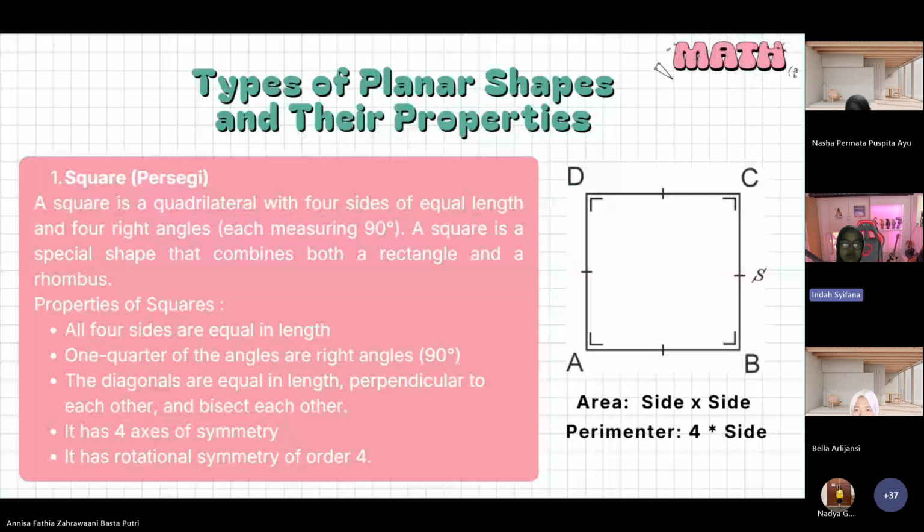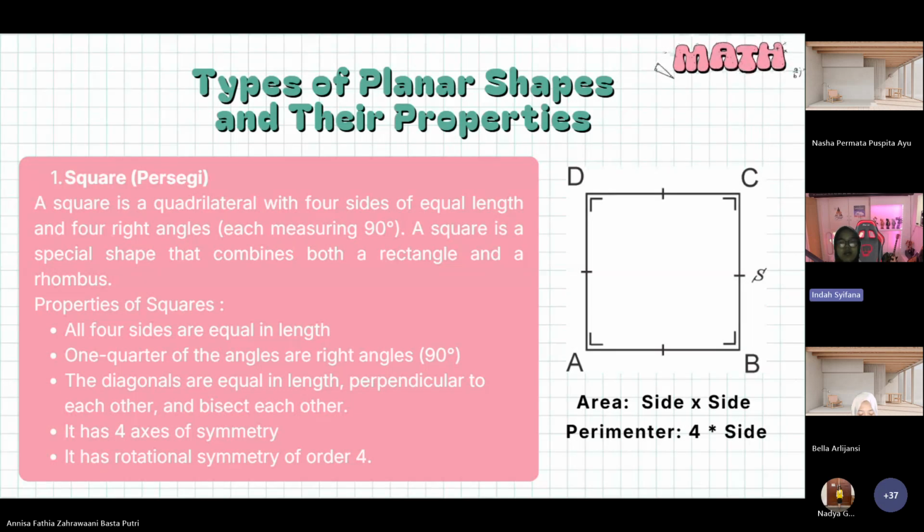Properties of a square. First, all four sides are equal in length. Next, all four angles are right angles, or 90 degrees. Next, the diagonals are equal in length, perpendicular to each other and bisect each other. Next, it has four axes of symmetry, and the last is it has rotational symmetry of order 4.